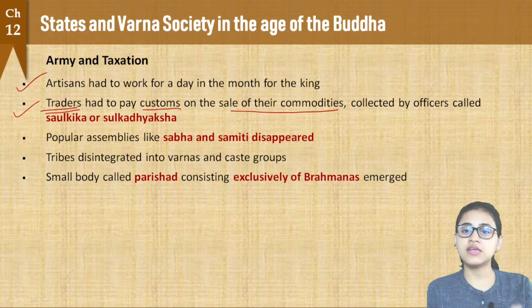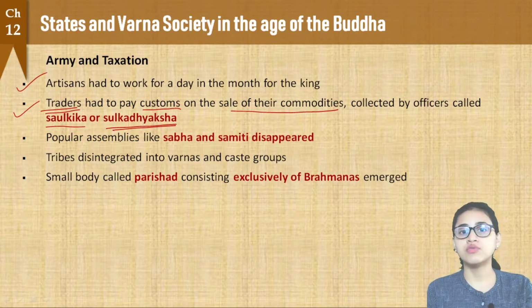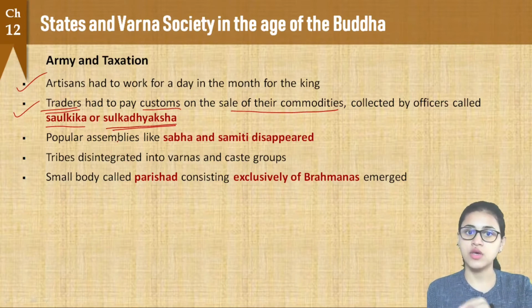And these customs paid by the traders were collected by officers called Salkika or Sulkadhyaksha. Okay, so you should try to remember the names of these officers who are appointed for different duties. Alright, you might be asked that the Salkika is appointed for collection of this or for doing this, right? So try to remember the names of these officers and their functions.